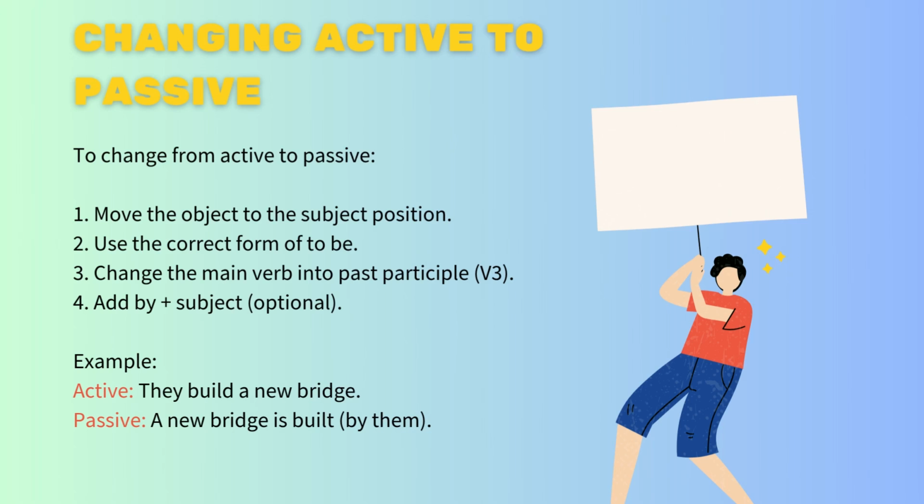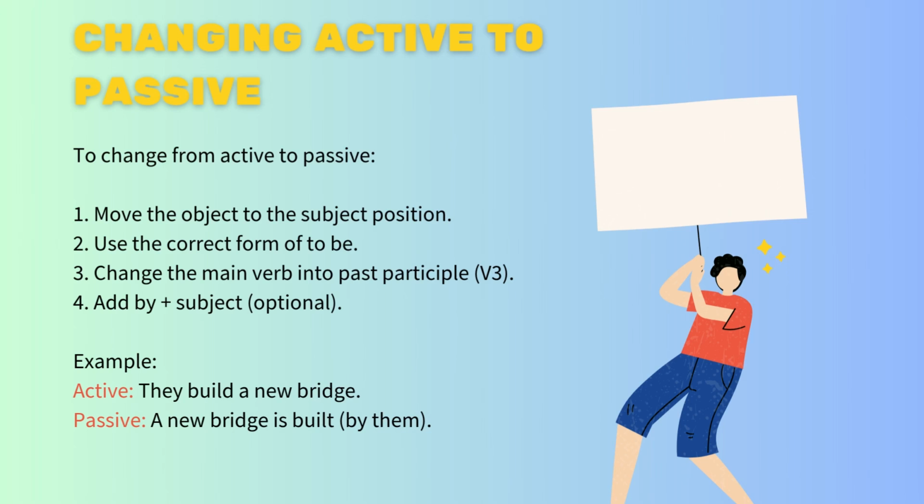For example, they built a new bridge. That's active. A new bridge is built by them. That's passive. Good job. Now let's look at some common verbs we often use in passive sentences.